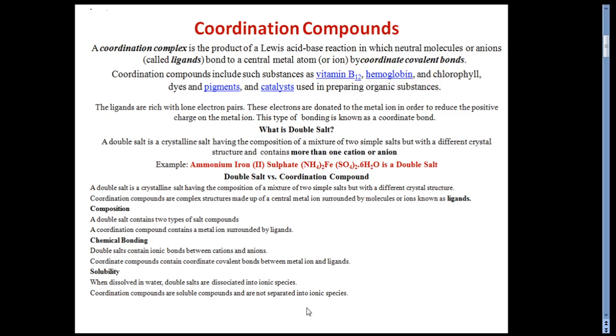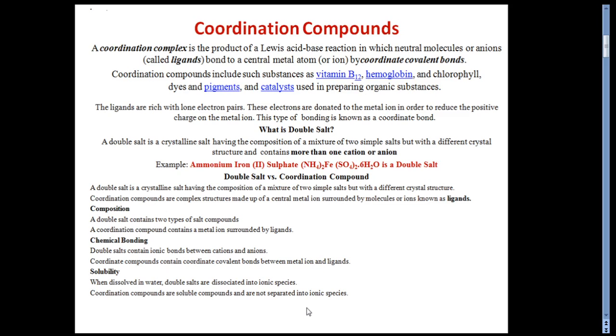Now what is a double salt? A double salt is a crystalline salt having the composition of a mixture of two simple salts but with different crystal structure, and they contain more than one cation or anion. The word itself indicates that double means two. So a double salt is the combination of two salts. The well-known example is ammonium iron sulfate, which is an example of double salts.